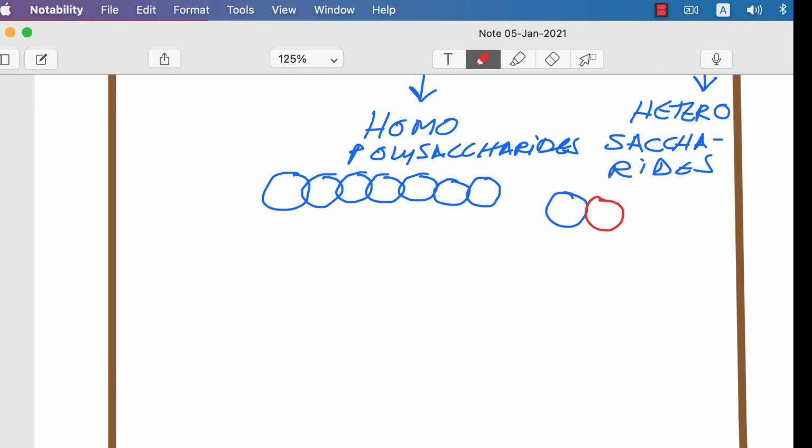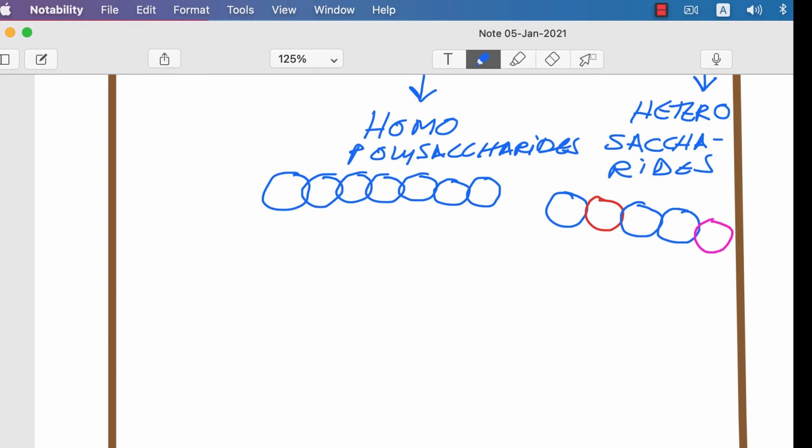There may be the presence of another sugar like this, and like this. So there are different sugar units or derivatives present.